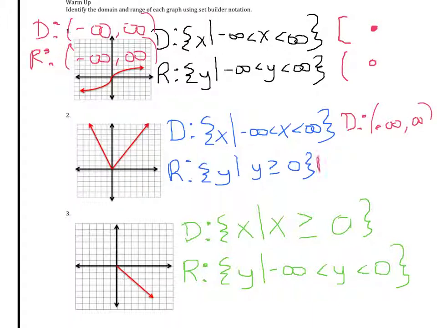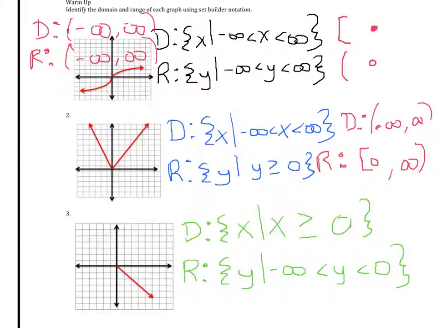And then range is going to be y is greater than or equal to 0. So what's the lowest point that the range is? The lowest point is 0. And that's going to be closed at 0 because it's a closed circle at 0, a closed point. And then it's going to go forever upward. So that's going to be infinity. And again, infinity doesn't have a bracket because it doesn't represent a closed circle. It's an idea that it goes on forever upward.